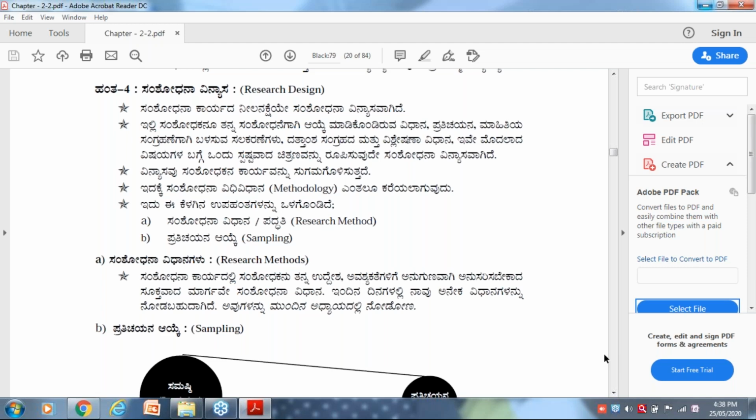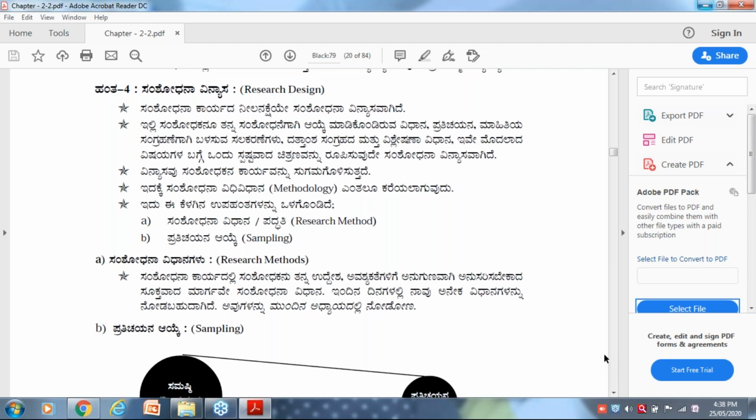Next, sampling. To conduct a research, simply I'm going to explain. When I want to conduct a research, I need objectives. Later, I have to frame hypotheses. Later, I have to plan which method I have to adapt. Later, I have to decide which sample I'm going to conduct my research on.